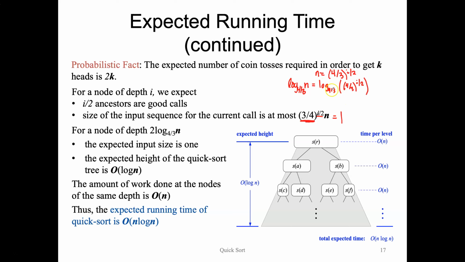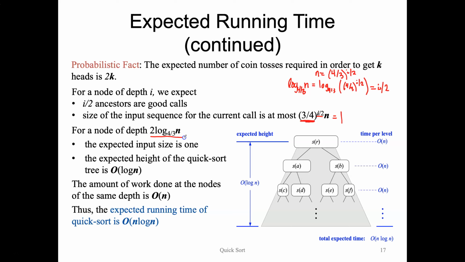And this will cancel our base out, so we're left here with just i over 2. And when we want to solve for i, we'll multiply by 2 on either side, and we're left with i is equal to 2 times log base 4/3 of n. This is what we've got here.